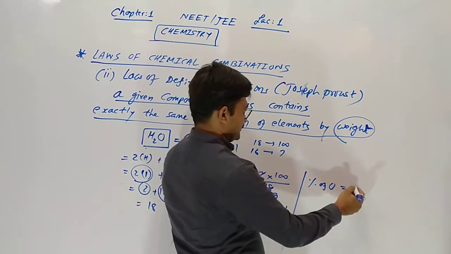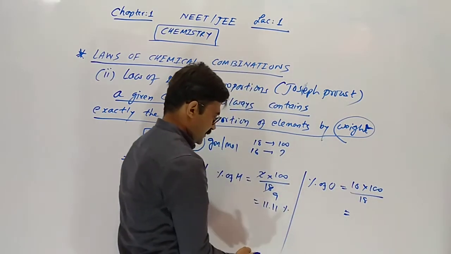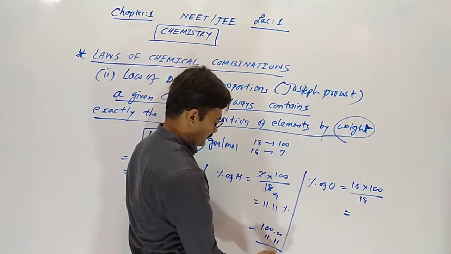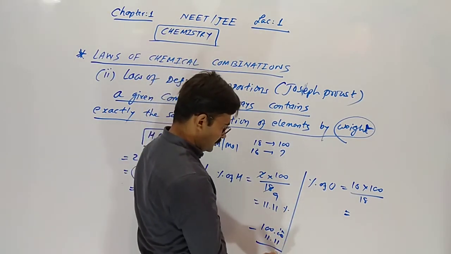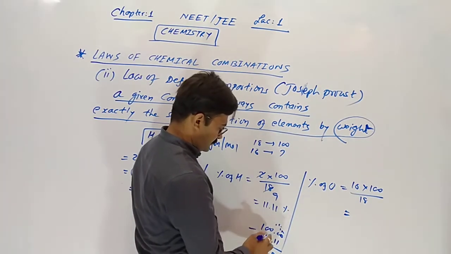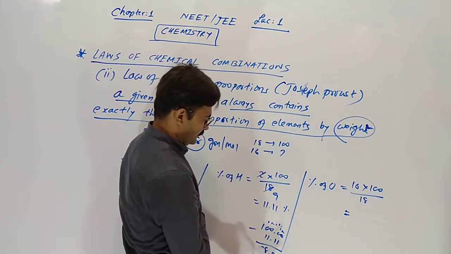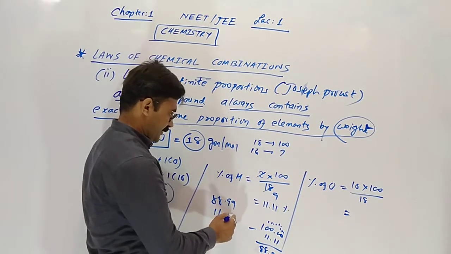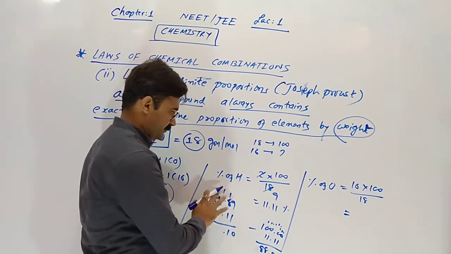So 16 into 100 upon 18, or 100 minus 11.11 gives 88.89, approximately 89. So hydrogen is 11.11% and oxygen is 88.89%.